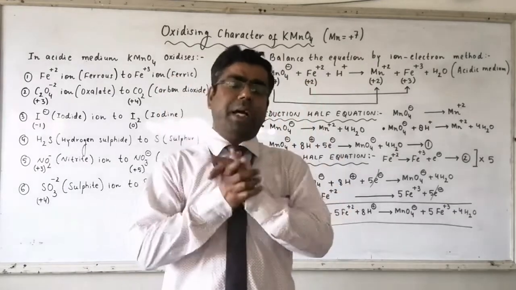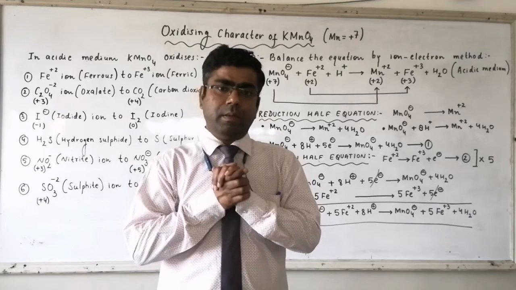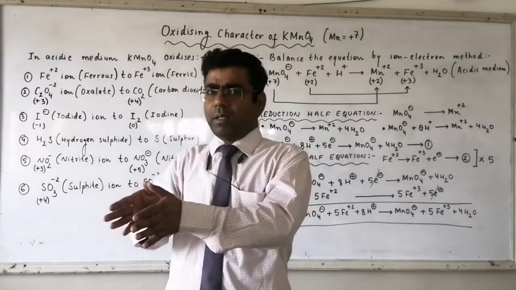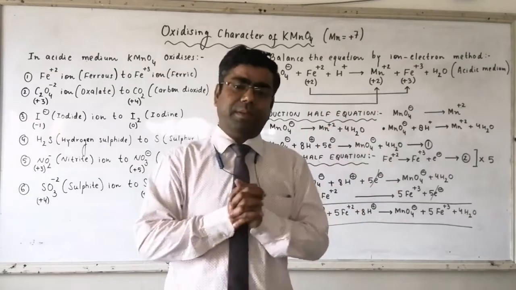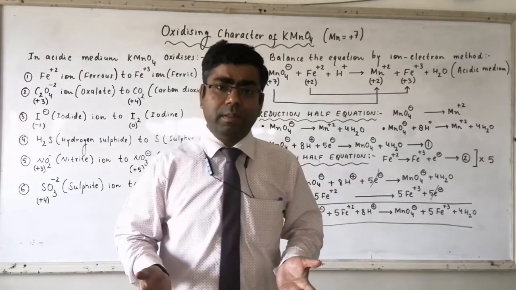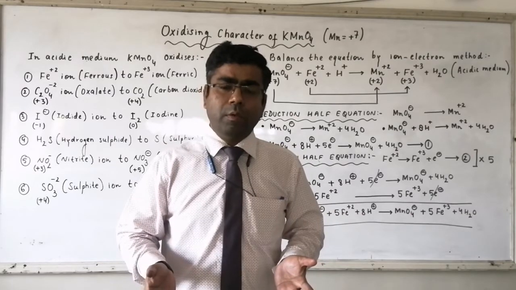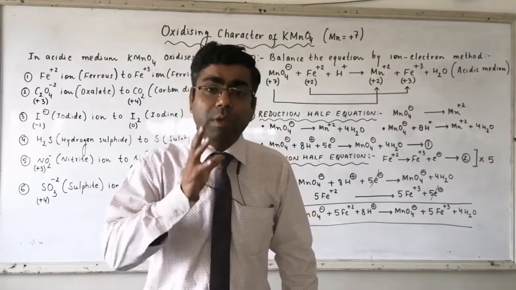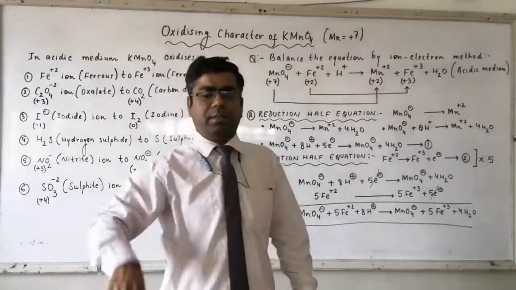Step number 4, balance with respect to charge. We have to equate the charge present on reactant side to the charge present on product side. Now how to do it? For balancing the reaction or the equation with respect to charge, we have to add electrons.